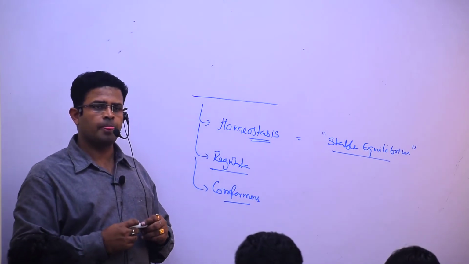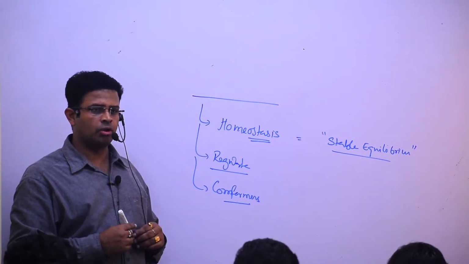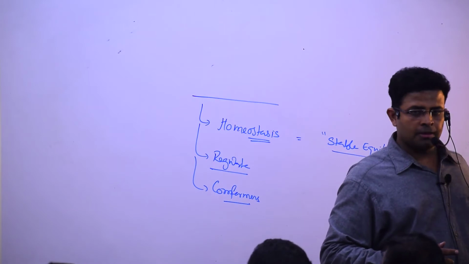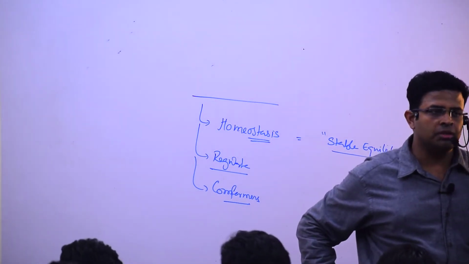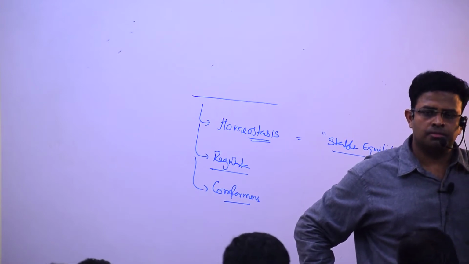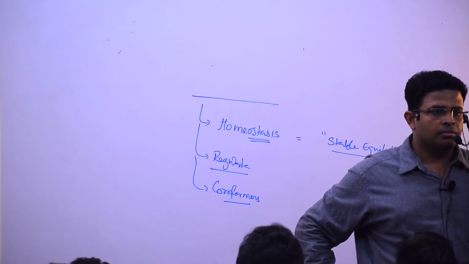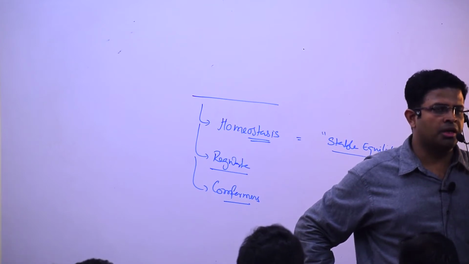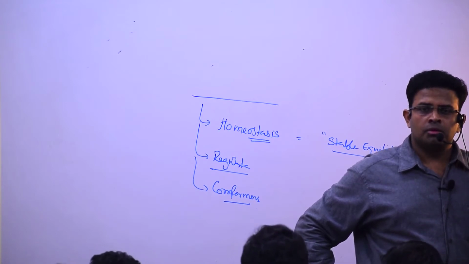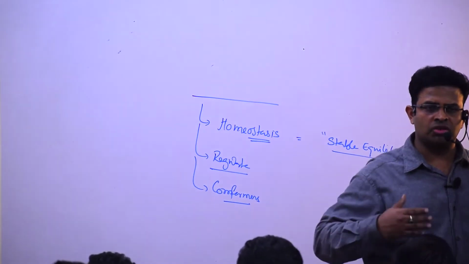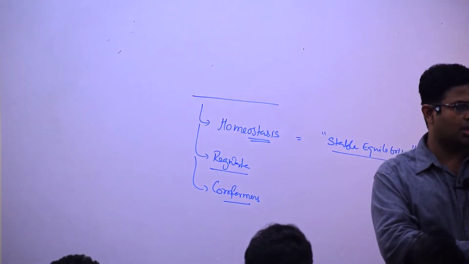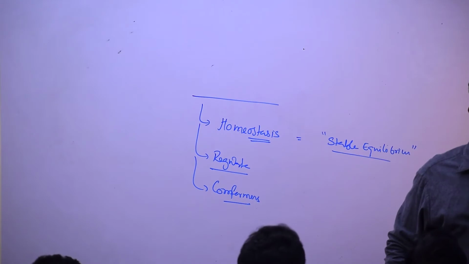Which one am I talking about? Homeostasis, regulate. Tell me, how do we make our body stable? When you go into high heat, your body gets heated, so what do you do? You start thermoregulation, which tries to maintain the heat. Then sweating starts from the outer side, so that the outer layer becomes colder.